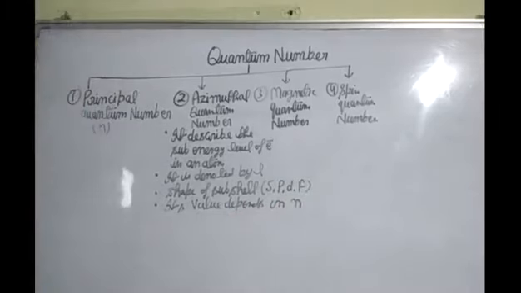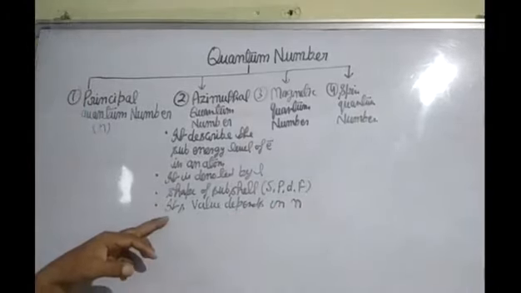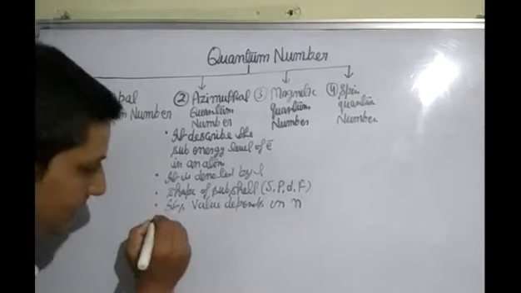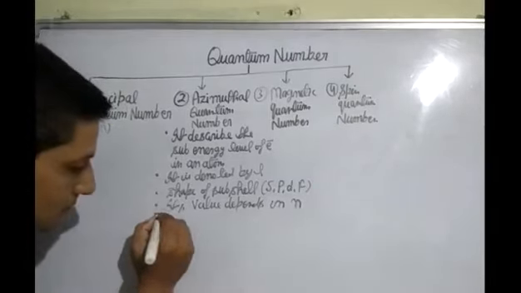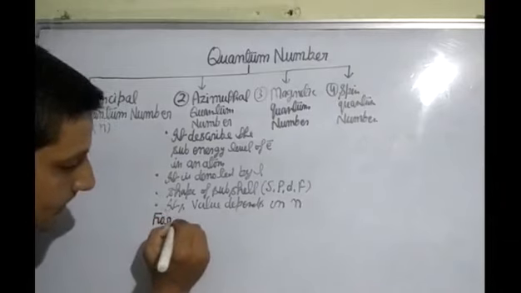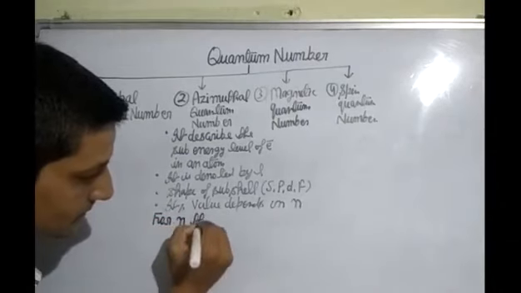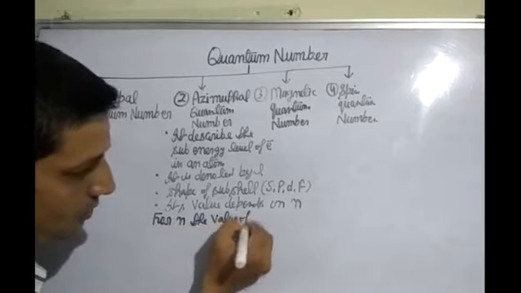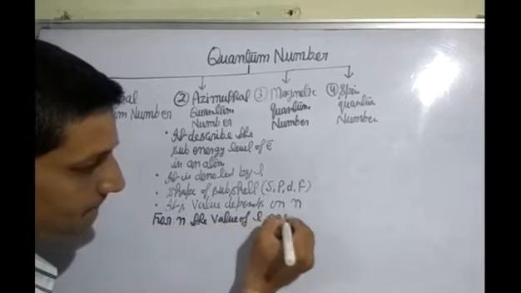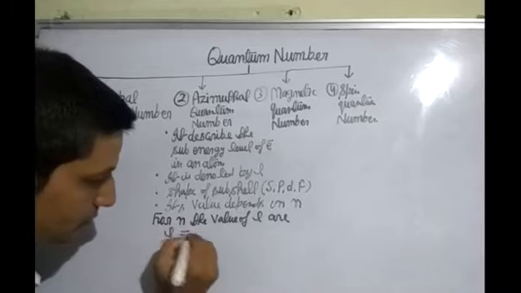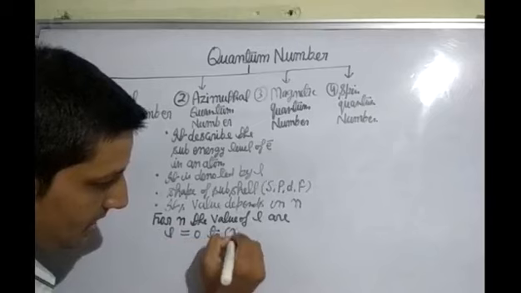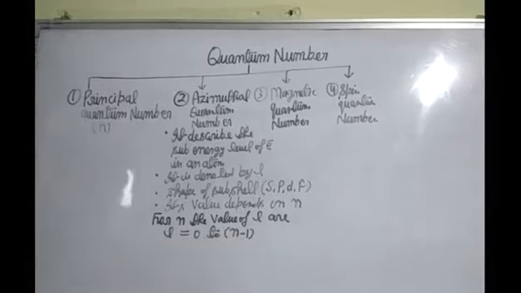For the given value of n, the values of L are L is equal to 0 to n minus 1.